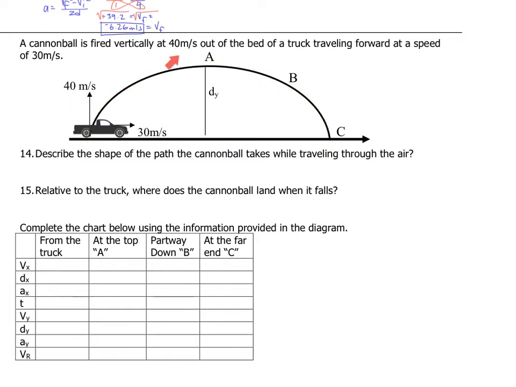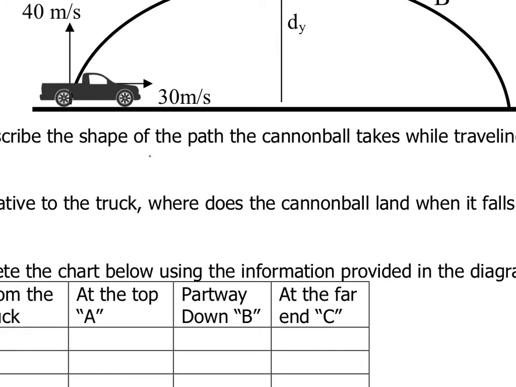Okay, so we're going to have to answer some information about what's going on at the initial point from the truck, what's going on at point A or position A, what's going on at B, and what's happening at C. To understand this a little bit more, we need to know what the shape of this path is called, and this is called a parabola. That curved pathway is a parabola.